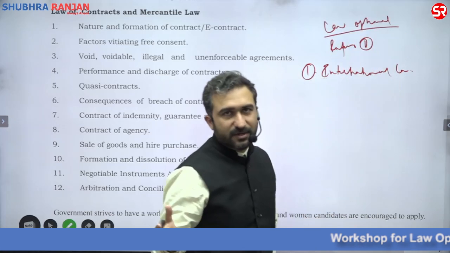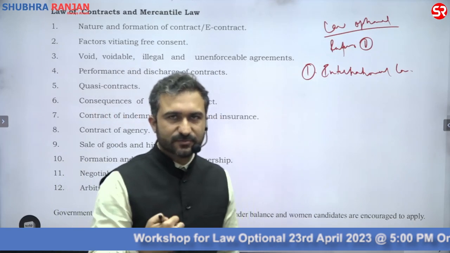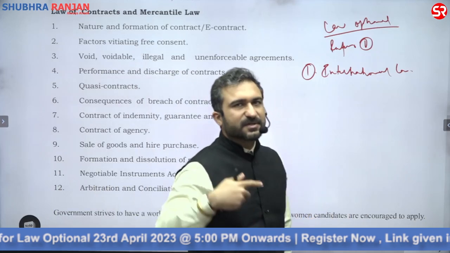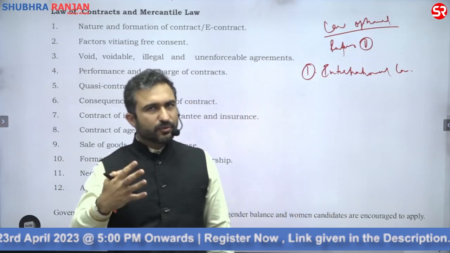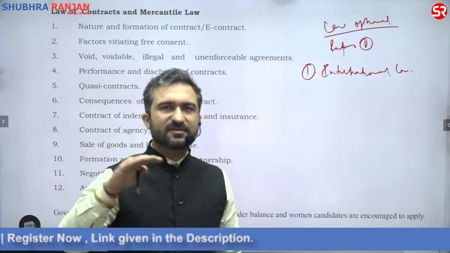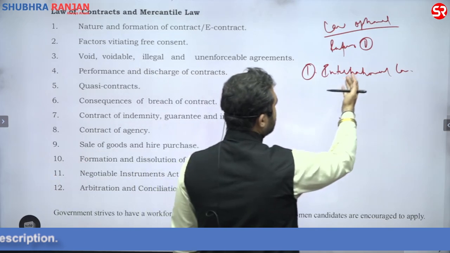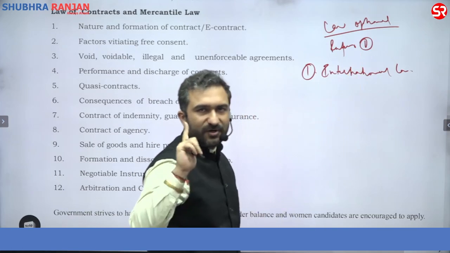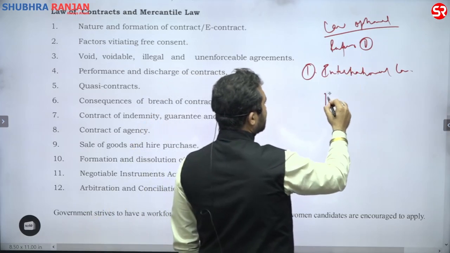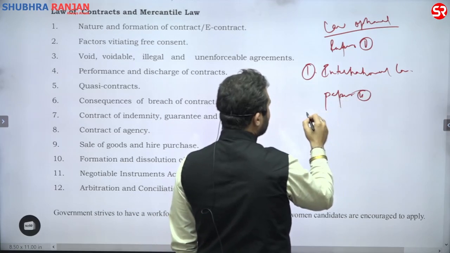You now are well versed with the fact that we have two papers in law optional, paper one and paper two. In paper one, we have although three subjects, but they are divided into two only: constitutional and administrative law. These are two different subjects, but otherwise, constitutional and administrative law is taken to be as one subject. The other subject is international law. So, in paper one, I would be dealing with one of the aspects of paper one, that is international law. The second paper, that is paper two, I would be dealing with a good deal of subjects.